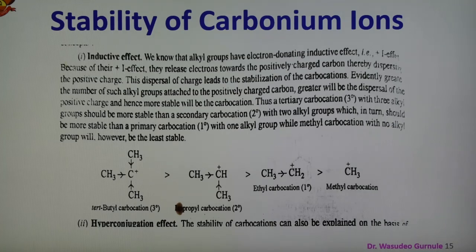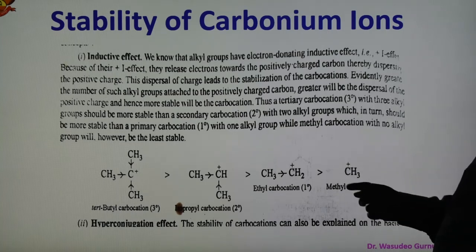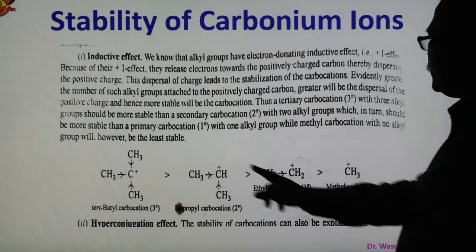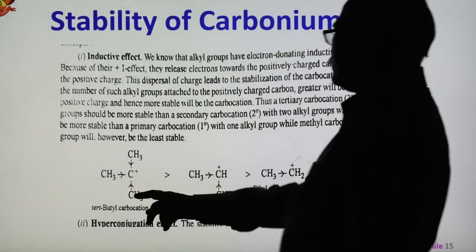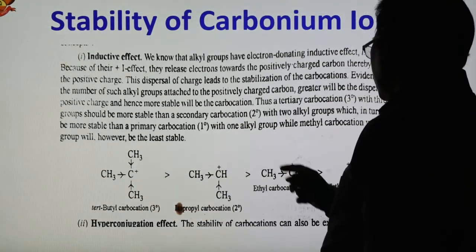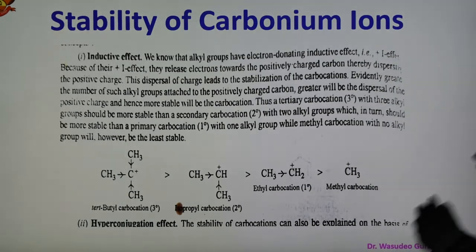carbocation, which contains one alkyl group. And primary is more stable than the methyl carbocation, because methyl carbocation has no alkyl group. Here is one, here are two, and here are three. So this is more stable than this one, and this is more stable than this. So this is explained on the basis of the inductive effect.